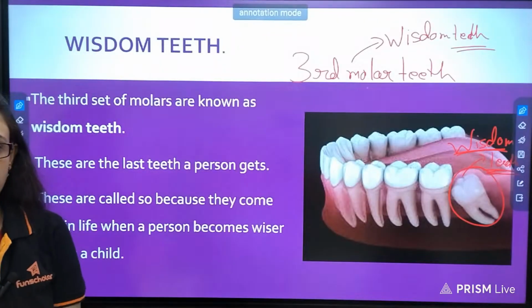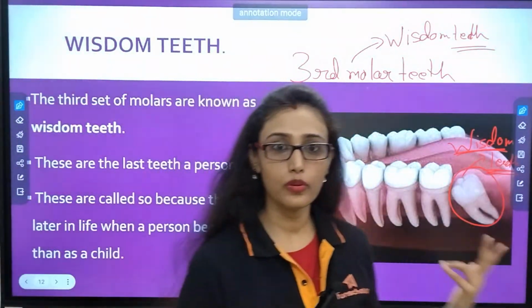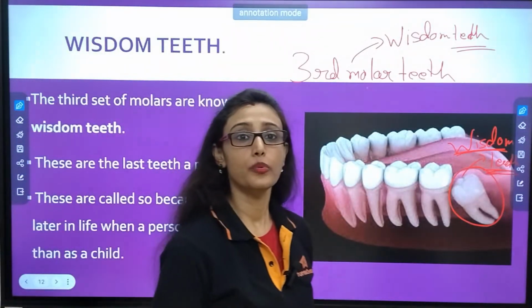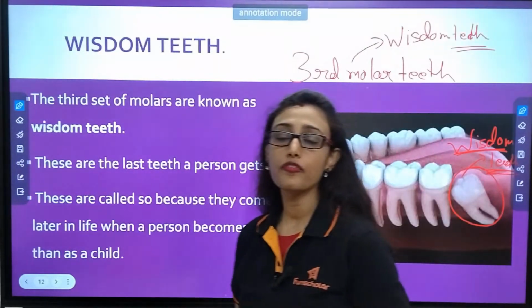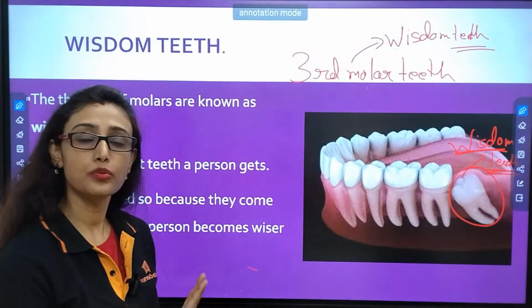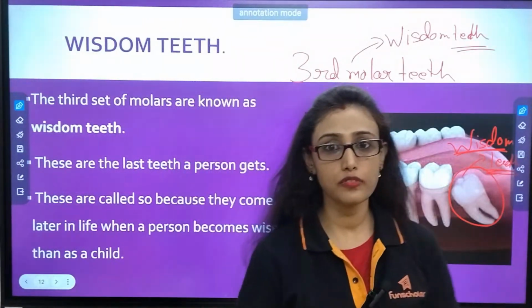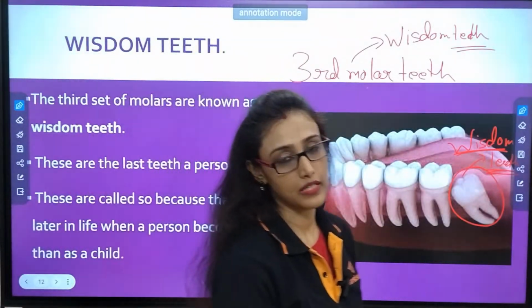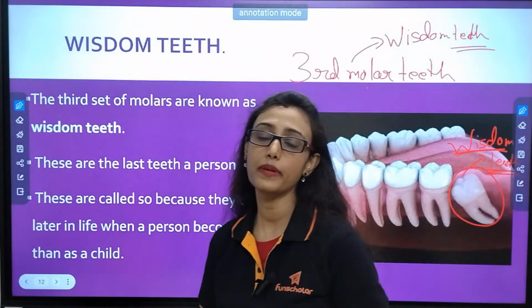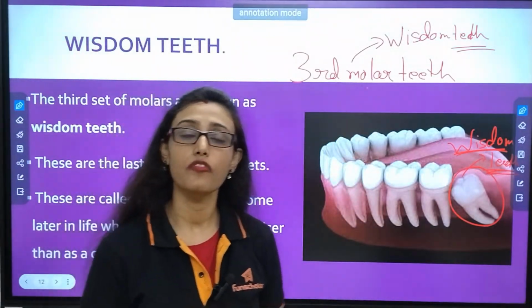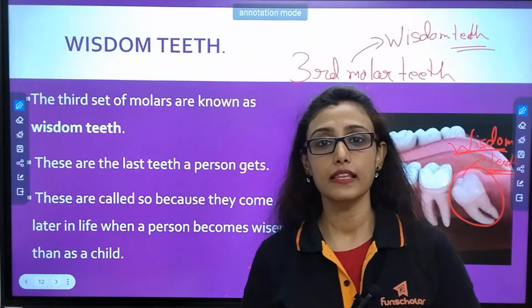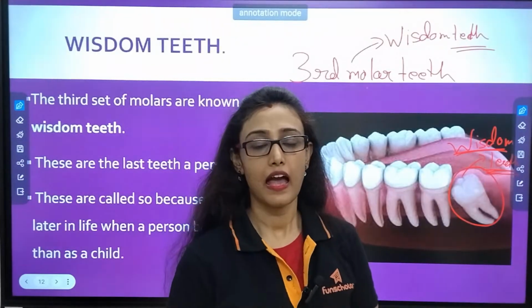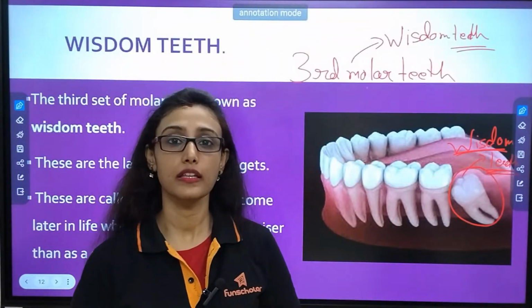Clear? So that's for today. Today we have learned how many teeth are there in children, how many teeth are there in adults, which teeth are absent in children, how from 20 to 32 teeth are formed, what are the different kinds of teeth, what is the structure of different types of teeth, and what is the function of different types of teeth. Next lecture we will be discussing the structure of a particular tooth. Till then, please go through this, learn, write and practice, and keep learning, keep shining. See you in the next lecture.